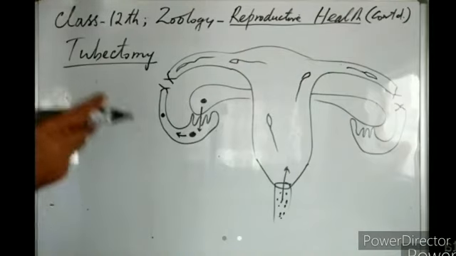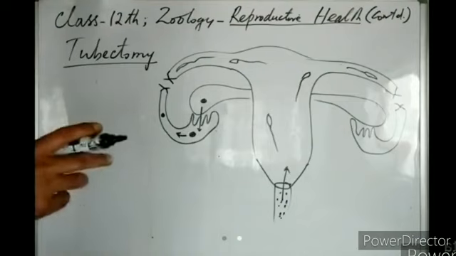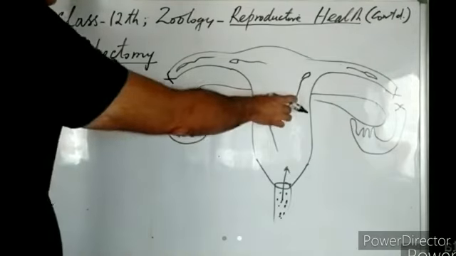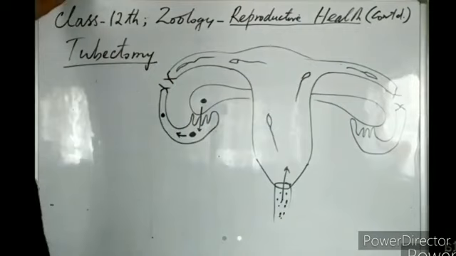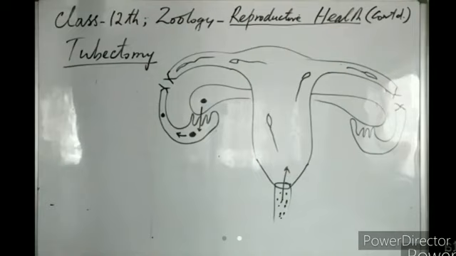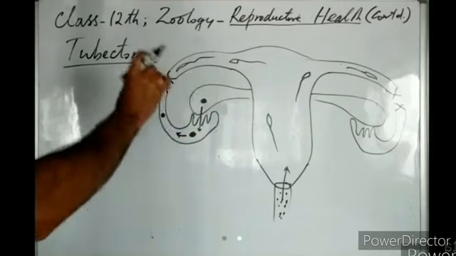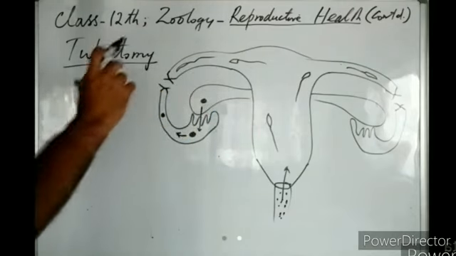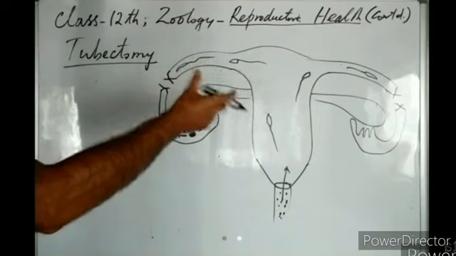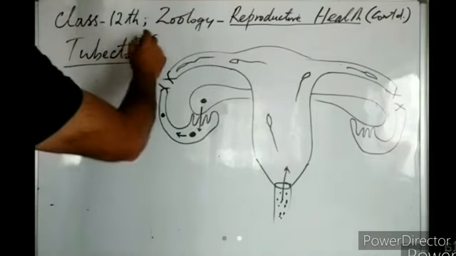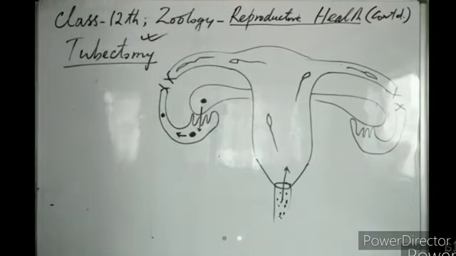So this cutting of the fallopian tube, to stop the ovum from coming into the uterus, or to stop the sperm from making contact with the ovum, is known as tubectomy. This is again a permanent method. Once the method is used, it is not likely to be reversed. This cutting of fallopian tubes to avoid the contact of sperm and ovum, to avoid fertilization of the ovum, is known as tubectomy, and it is carried out in females.